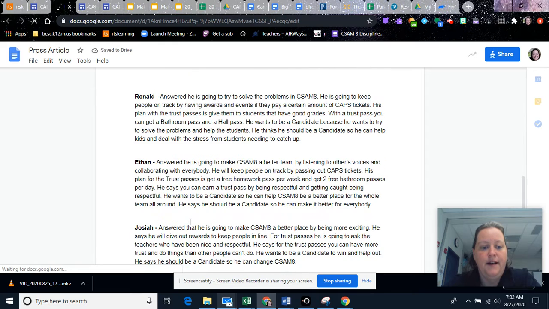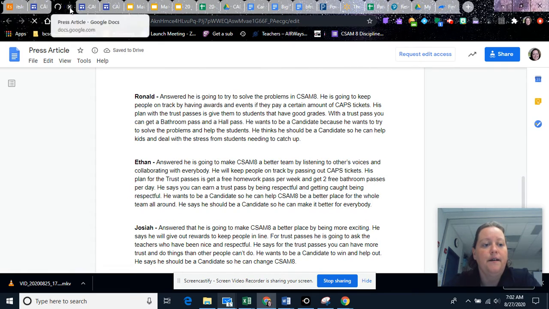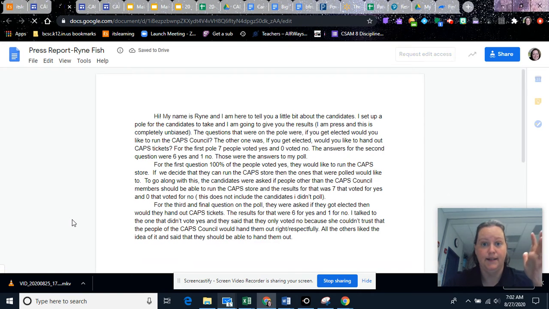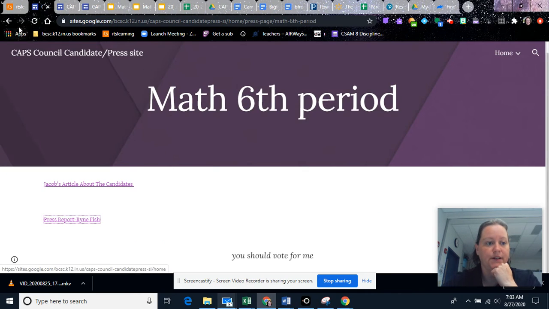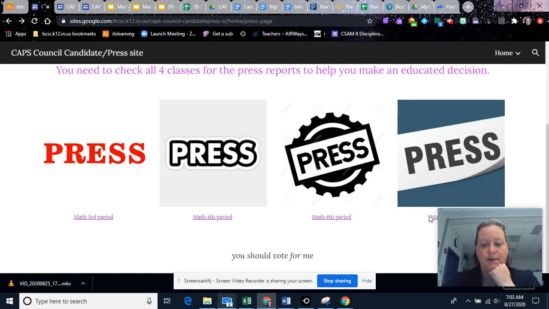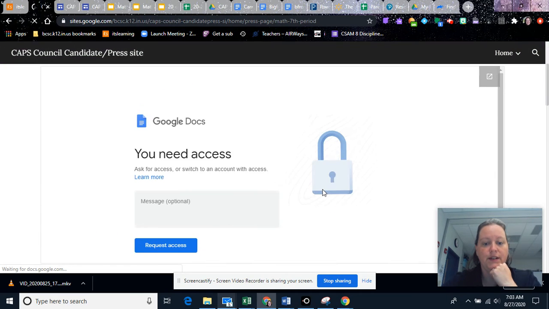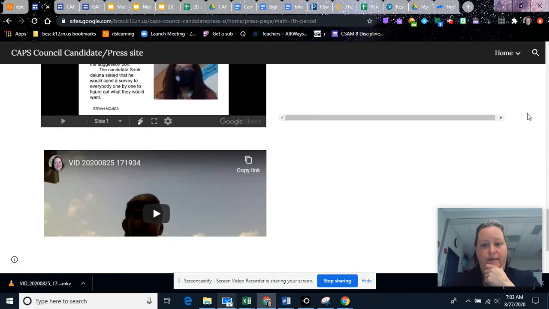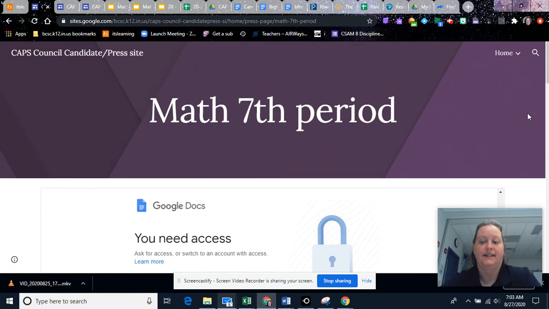But you'll be able to read the articles that people have written about the candidates, and you can get to know the unbiased, hopefully, news on the different candidates. So the 6th period one is working just fine. And then in 7th period, I know a couple of them did newscasts. Apparently we need to get lots of Google Access stuff fixed. But anyway, so you can see that.